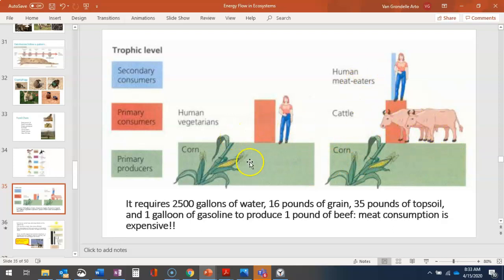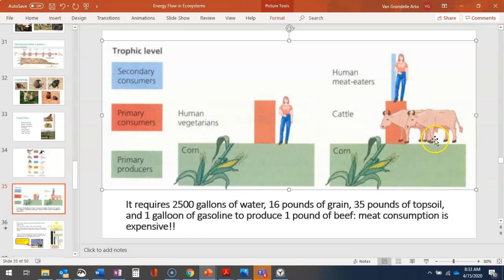If you're a vegetarian and you're a primary consumer, it's pretty direct, relatively efficient. But if we start eating meat, for those calories that we consume, we're becoming the next trophic level, or a secondary consumer, and that adds a lot of resources to produce that pound of beef, or less so for chicken and pigs, but beef is an especially voracious consumer. Okay, so I feel like this was not well illustrated.